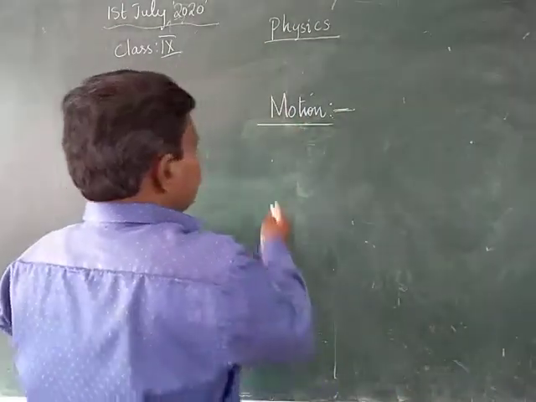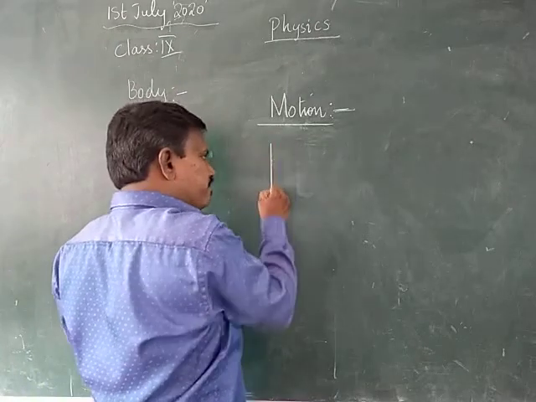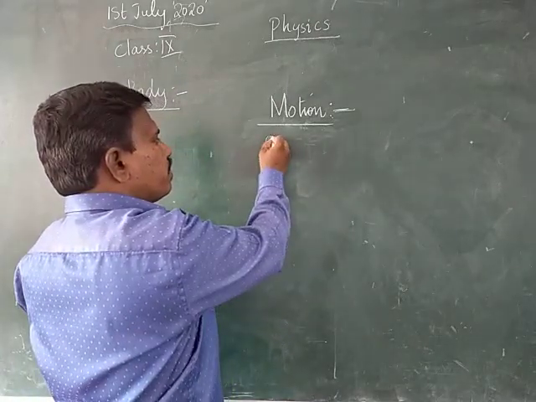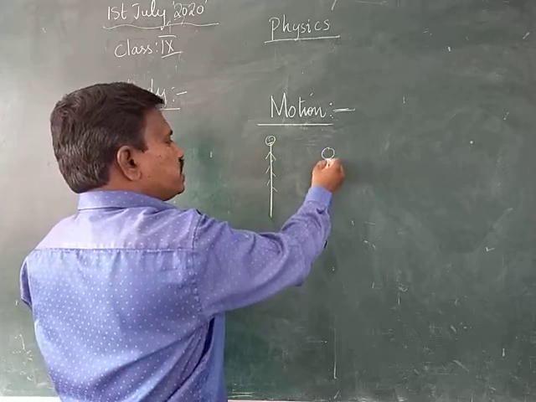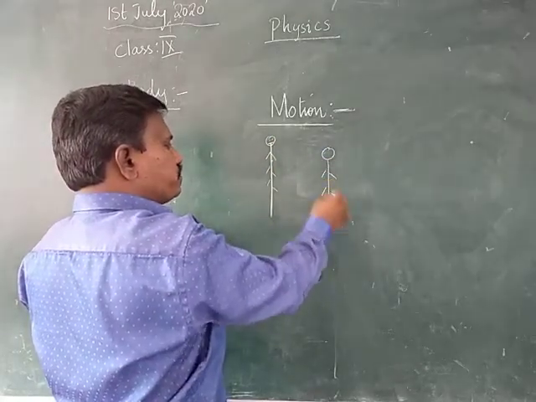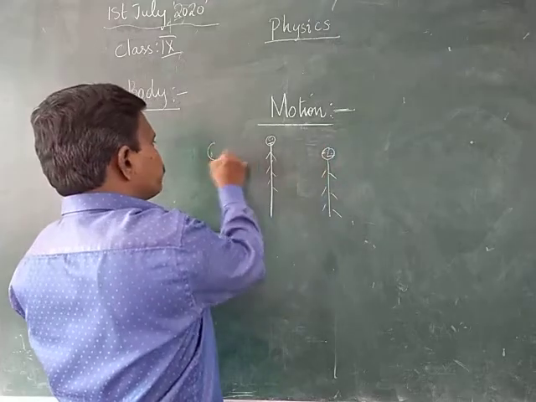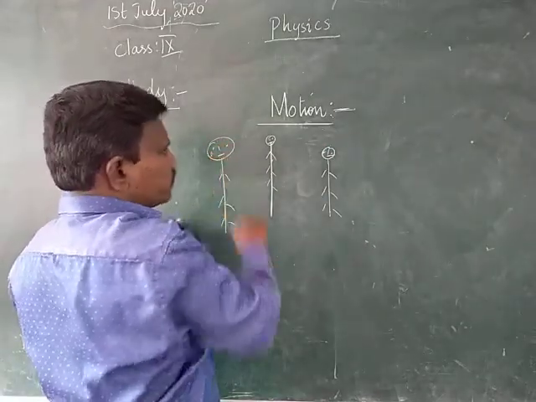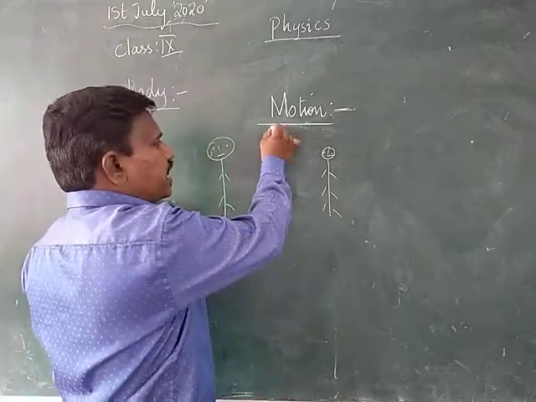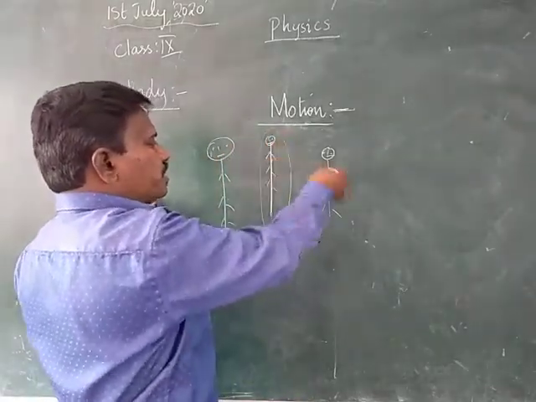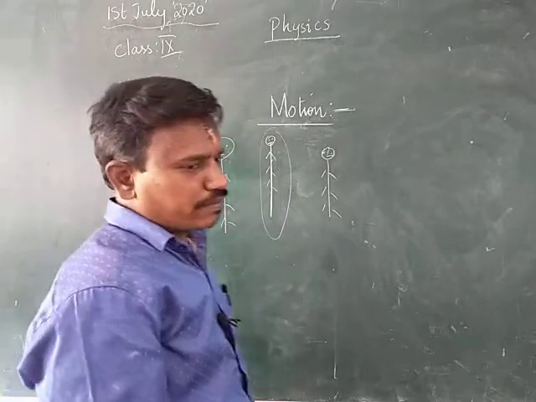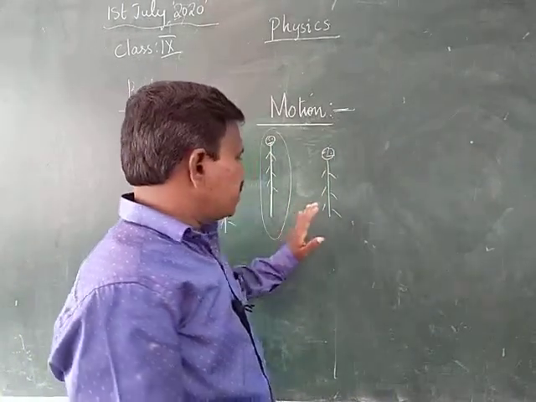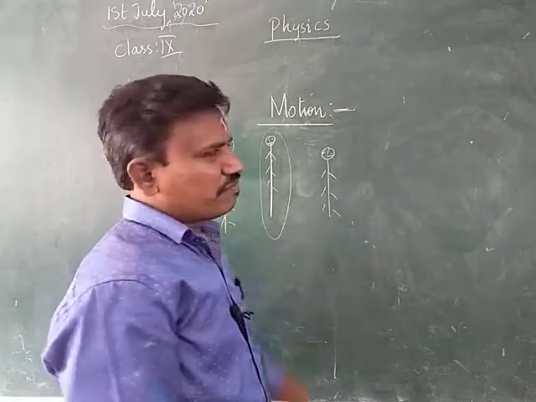Okay, right. If a person is standing in the middle and the other two persons are standing beside him, then what is the position of the middle person with respect to this fellow and this fellow?